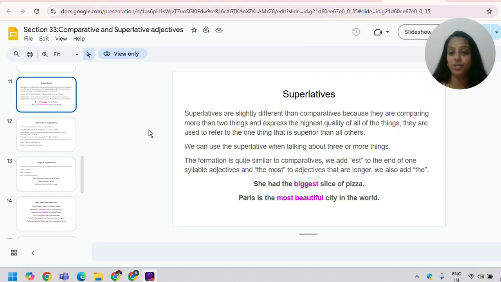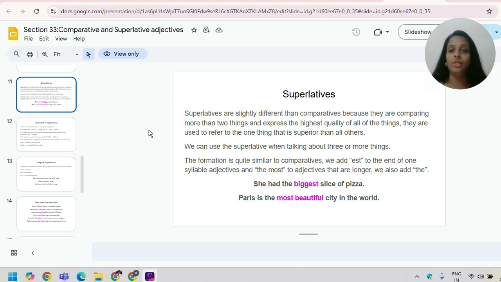In our last video, we learned about comparative adjectives, right? And today we are going to learn about superlative adjectives. So what are superlative adjectives? They are slightly different from comparatives because they compare more than two things and they express the highest quality of all the things. They are used to refer to one thing which is superior to all of the others.